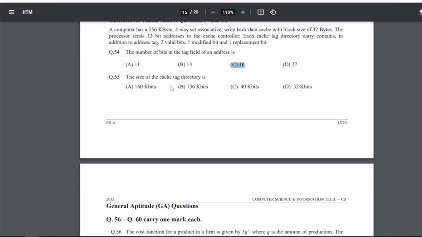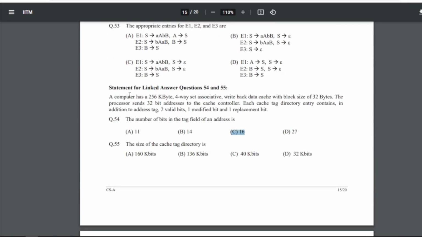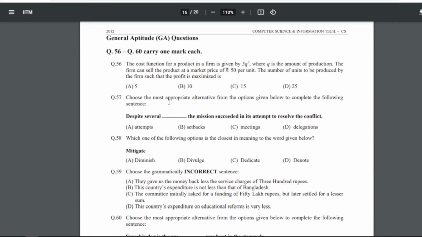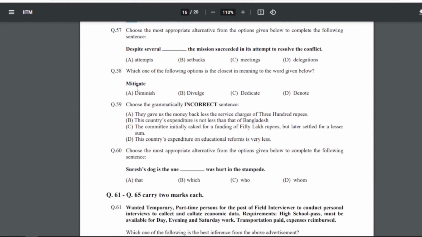55 is the size of the cache tag directory. So if you get the size of the cache tag directory from here, you will get the answer as A, that is 160 kbits. Now 56: the cost function for production in a firm is given by 5q square, where q is the amount of production. The firm can sell the product at the market price of rupees 50 per unit. The number of units to be produced by the firm such that the profit is maximized is what? So for 56 the answer is A, that is 5.